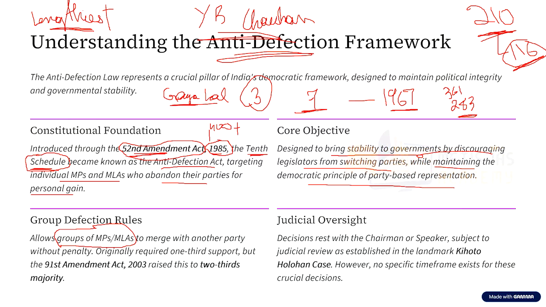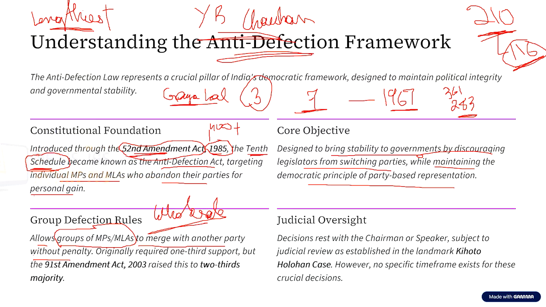As per this anti-defection law, a group of MPs or MLAs is allowed to merge with another party without any penalty. That is, retail defection is wrong, but wholesale defection is not wrong as per this law. What is wholesale defection? A large number of representatives, MPs or MLAs, jumping from one political party to another is not wrong as per this law.